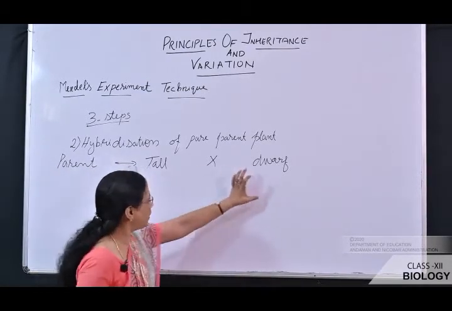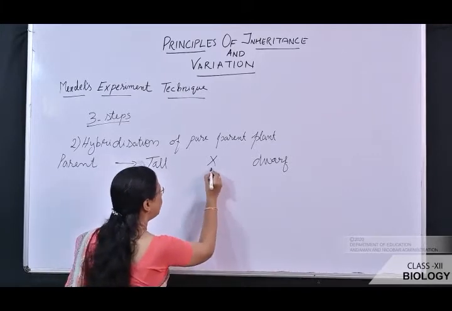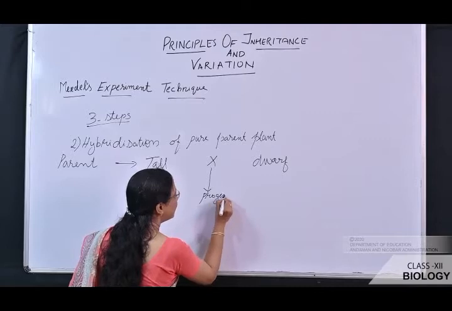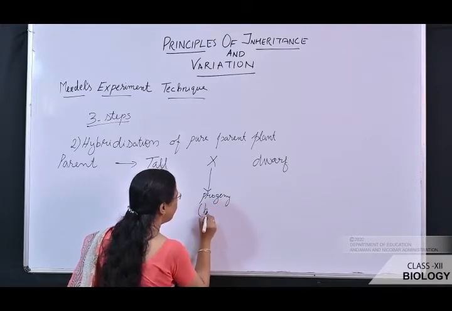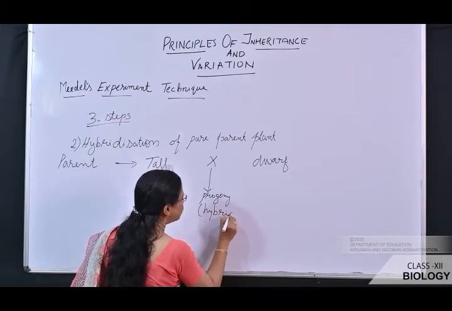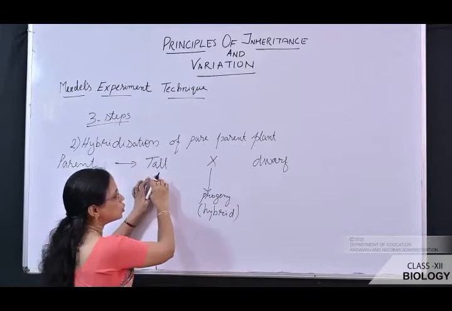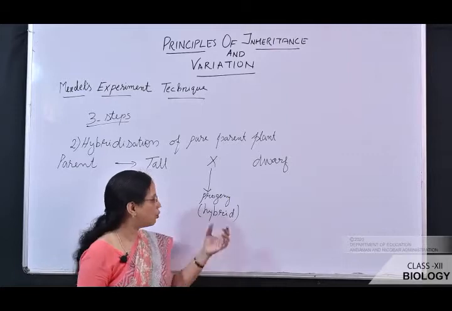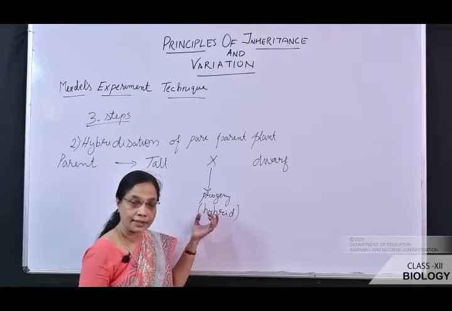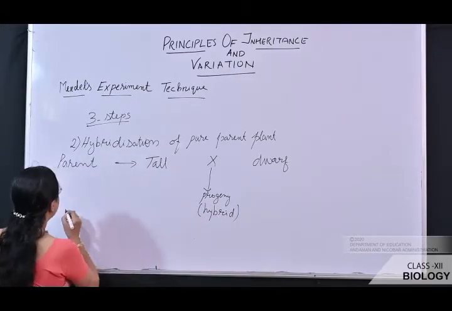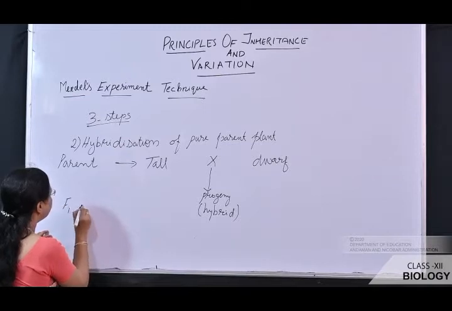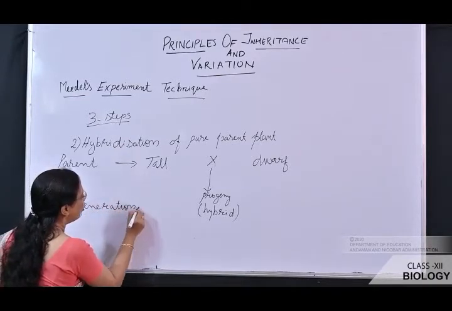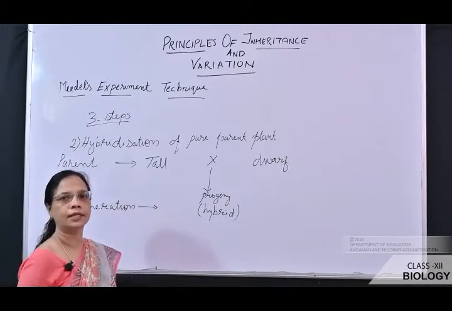After hybridization, the progeny obtained are hybrids, showing the hybrid qualities. Why? Because these two varieties of plants were crossed to obtain a hybrid variety, and this is known as F1 generation, or first filial generation.